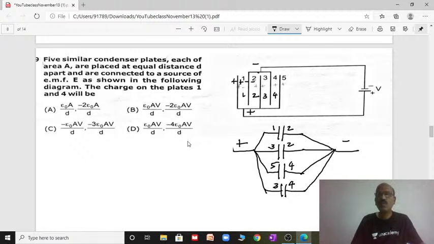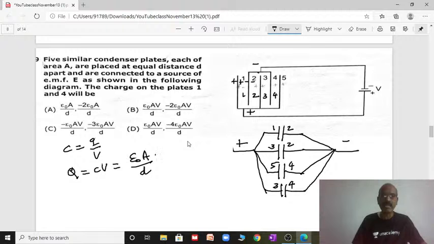That's it. Now what is the charge on the first plate? We know capacitor C equals Q by V, from that charge Q equals CV. We know the capacitance of a parallel plate capacitor is epsilon naught A by D, into V. This is the charge on the first plate. And the question is the charge on the fourth plate. On the fourth plate, you see 2 are there. Understand?